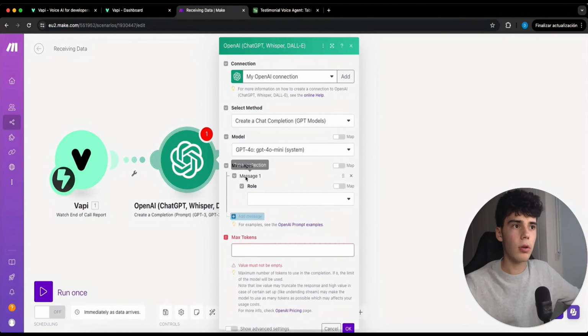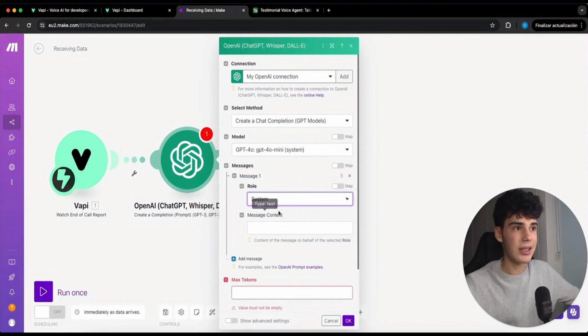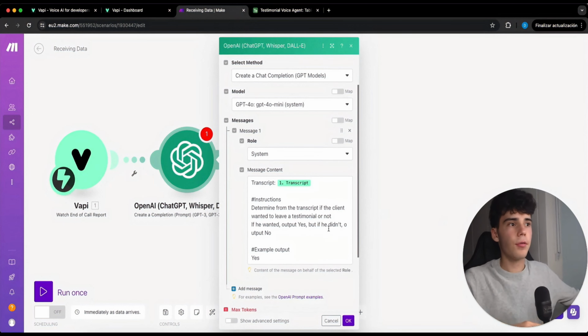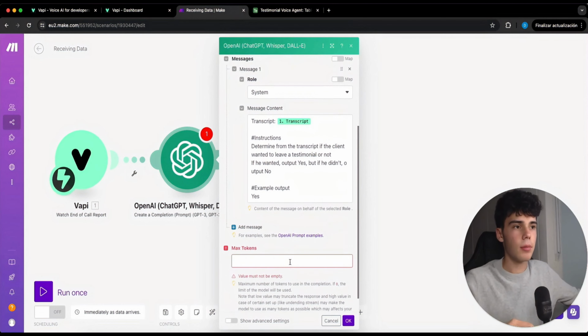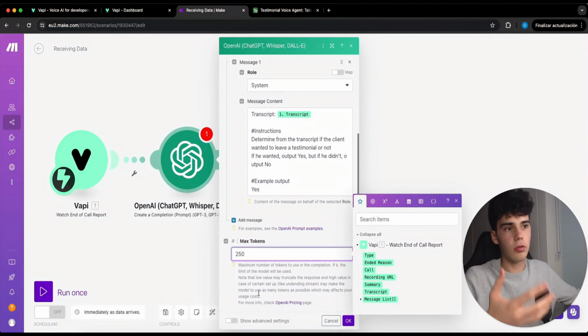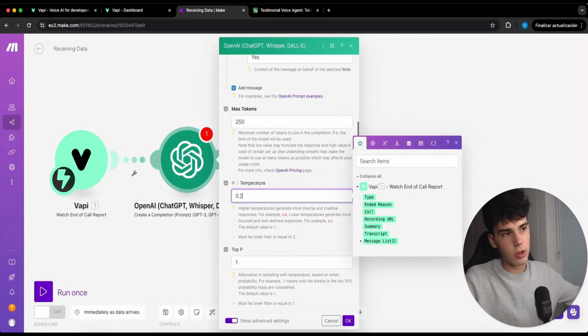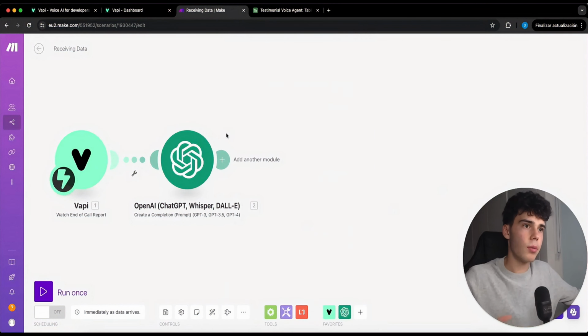We're gonna add a new message and leave it in system. Here we are gonna put: determine from the transcript if the client wanted to leave a testimonial or not. If he wanted, output yes, but if he didn't, output no, with the transcript here and an example output of yes. Max tokens, I always like to leave it at 250. It's okay for this case. Temperature, I like to put it always really low, 0.2 for me is okay.